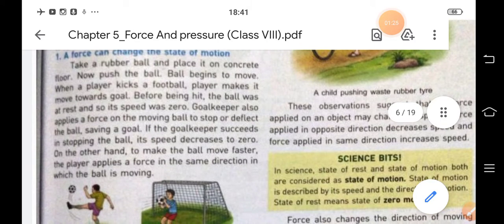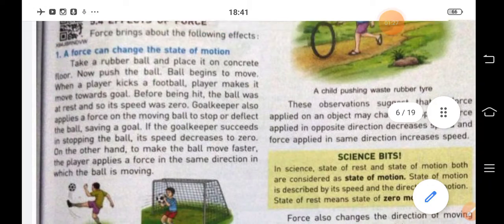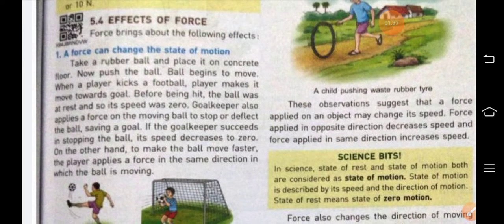So, here some examples and activities are given. Take a rubber ball and place it on concrete floor. Now, push the ball. By pushing it, the ball begins to move. When a player kicks a football, player makes it move towards goal. So, this is by hitting the ball. The ball was at rest. By hitting it, it comes in motion. When it was in rest condition, its speed was 0.